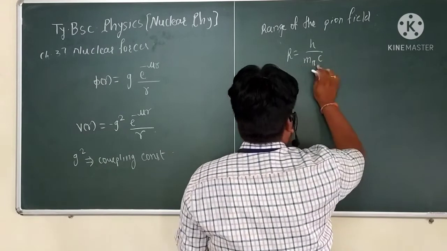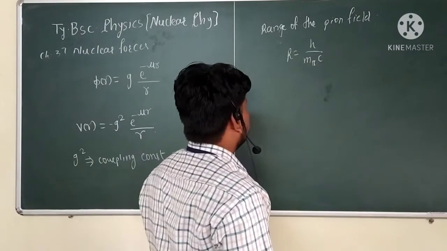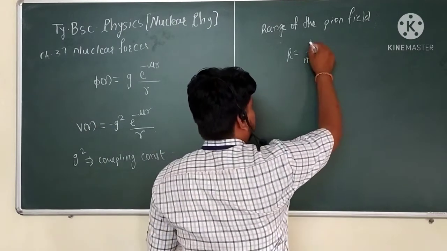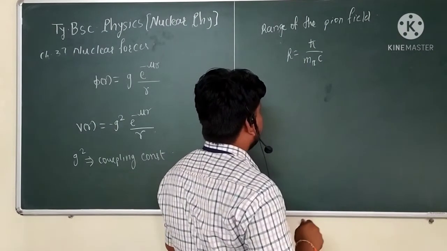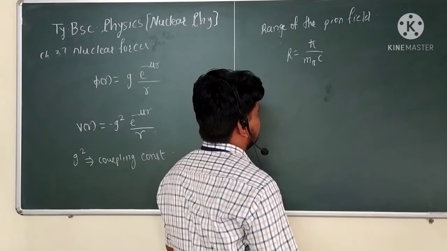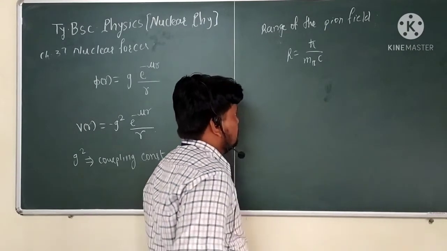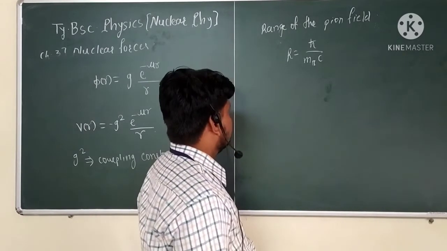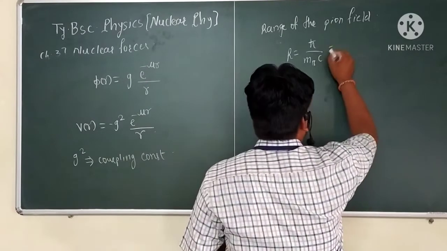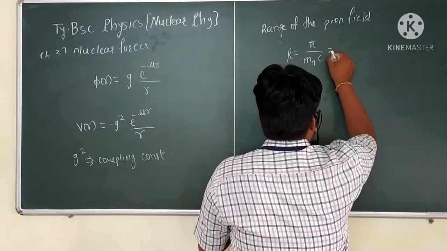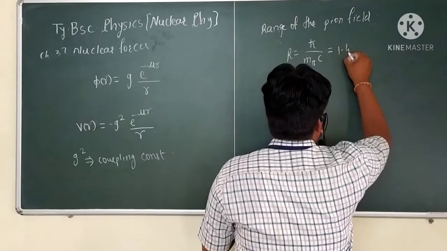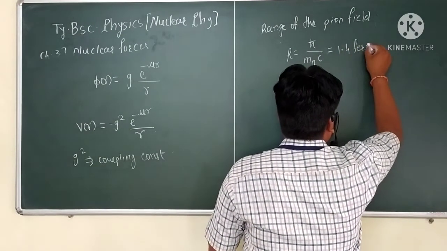So that R is nothing but the range of the pion, h is the Planck constant, so that is h cross, that is h upon 2 pi, m pi is the mass of the mesonic particle, and c is the velocity of light. Given this, we have to calculate the range of this pion field, and that value is nearly equivalent to 1.4 Fermi.